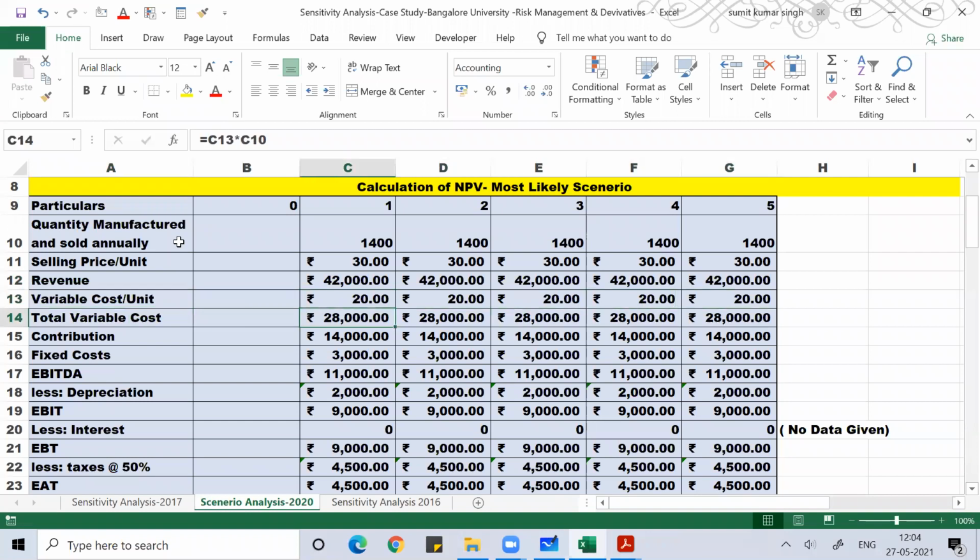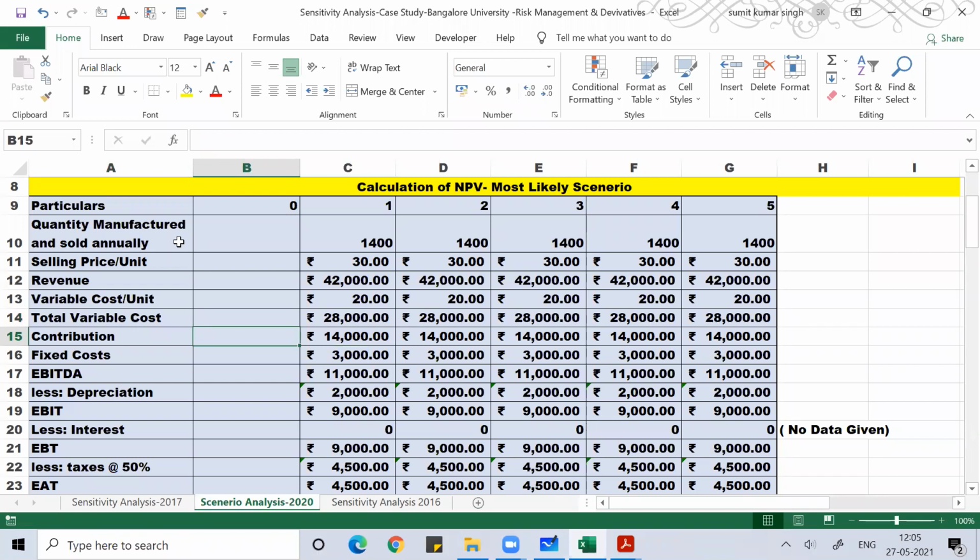Once you get the total variable cost, subtract it from revenue. Revenue minus total variable cost is contribution. Can you understand this part? Contribution is revenue minus total variable cost. What you get, we call contribution or gross profit. Once you get the contribution, subtract the fixed cost and depreciation from it. With that, you'll get operating profit, which we call EBIT.